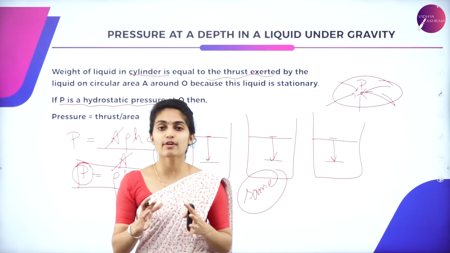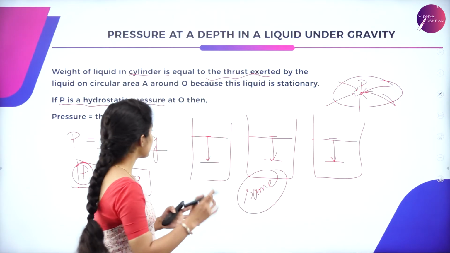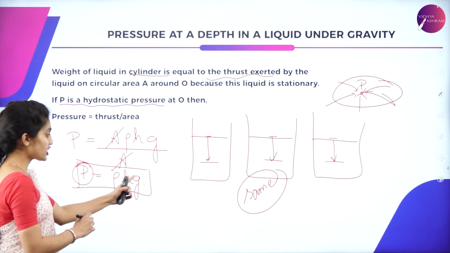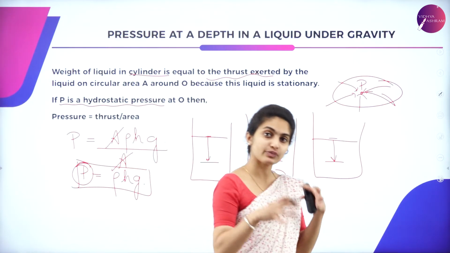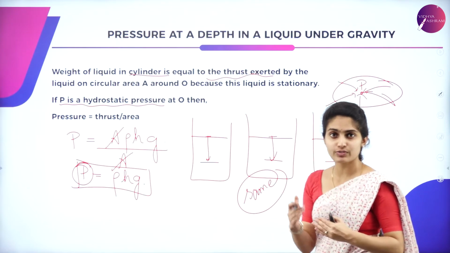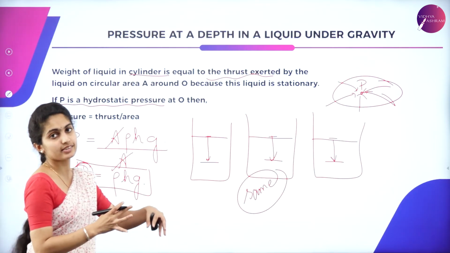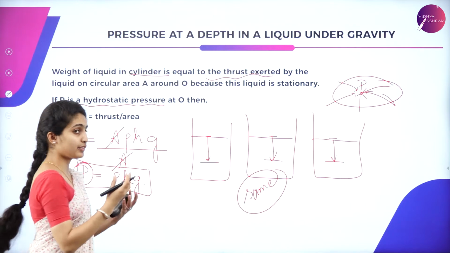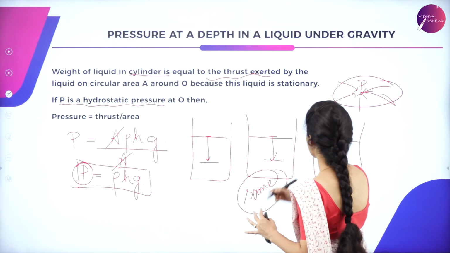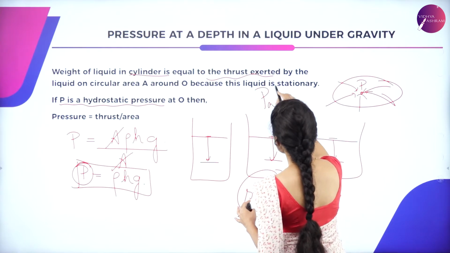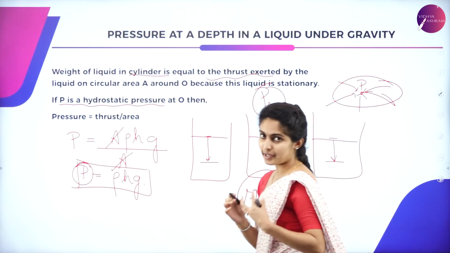Okay, so the pressure is P is equal to rho H g, and suppose there is a pressure called atmospheric pressure. So what is that atmospheric pressure? It is a thrust which is exerted per unit area by the atmosphere, and it is represented as P A. P A is said to be the atmospheric pressure.